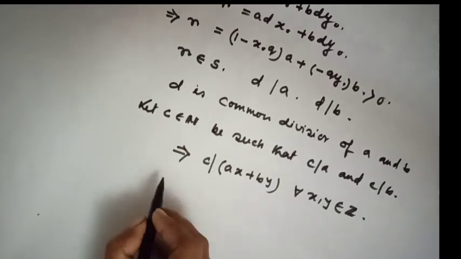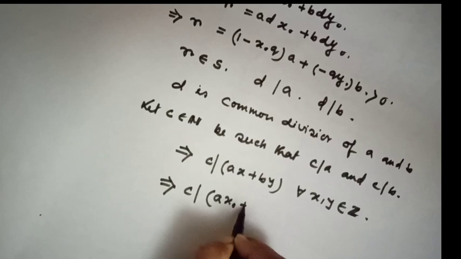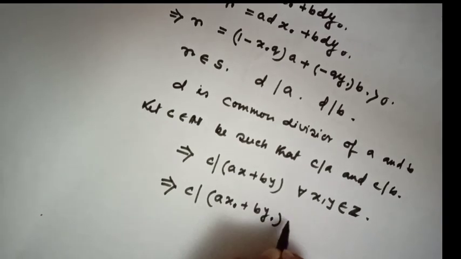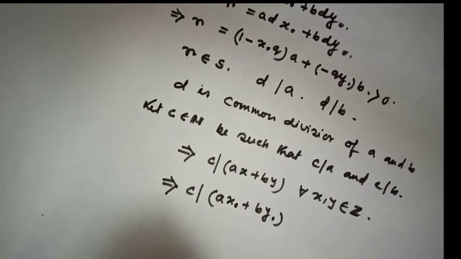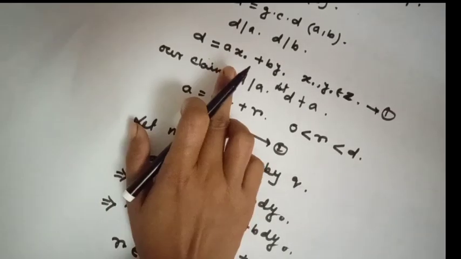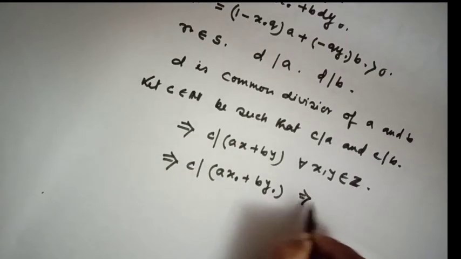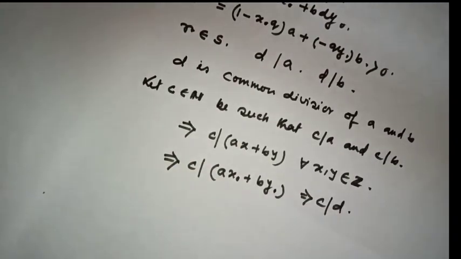In particular, we can write c divides a x naught plus b y naught. And a x naught plus b y naught equals d. That means c divides d also.